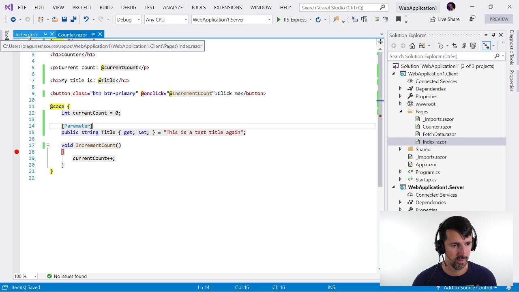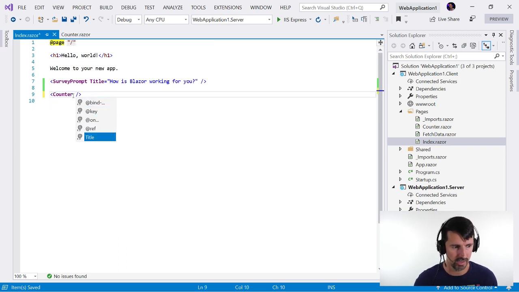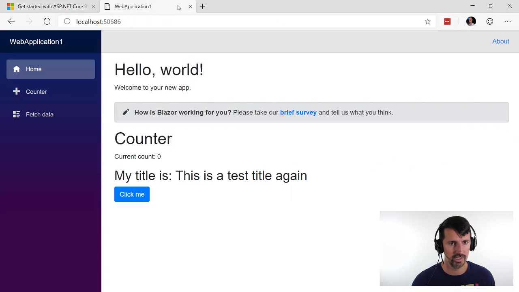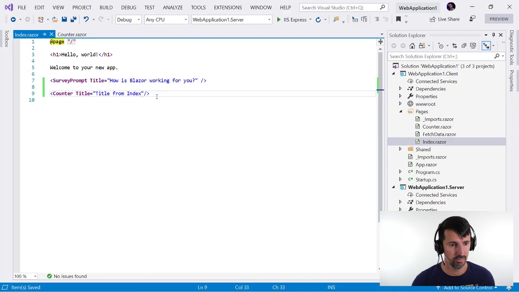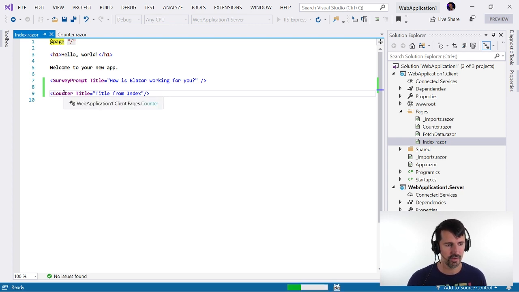And then come over to my index. And now there's my title. Title from index. Save that. And unfortunately, I cannot just refresh. I have to recompile. That really blows. So let's Control F5 that bad boy. And theoretically, that title should just show up. We should see title from index on that index page for the counter component.